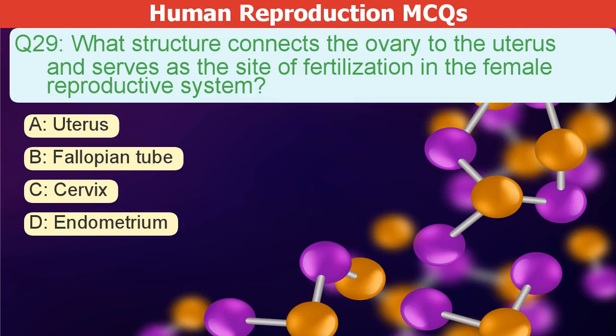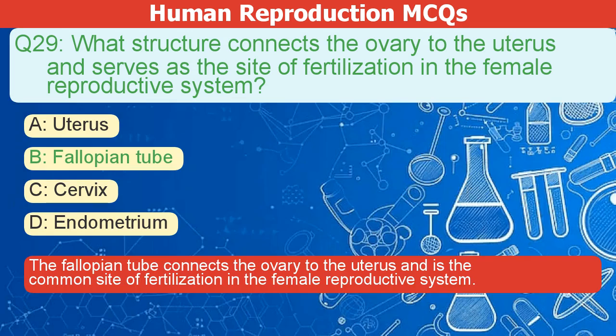What structure connects the ovary to the uterus and serves as the site of fertilization in the female reproductive system? A. Uterus. B. Fallopian tube. C. Cervix. D. Endometrium. The correct answer is B. The fallopian tube connects the ovary to the uterus and is the common site of fertilization in the female reproductive system.